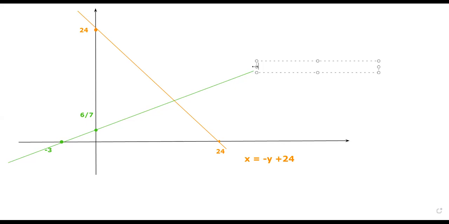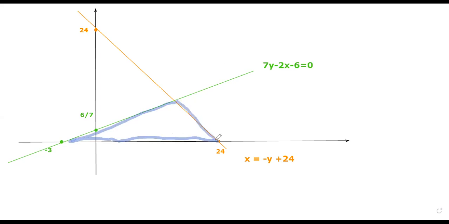The orange one is x equals to negative y plus 24. The green one is 7y minus 2x minus 6 is equal to 0. Okay. And we are also bounded by our x-axis. So the area that we would like to find is actually this area.